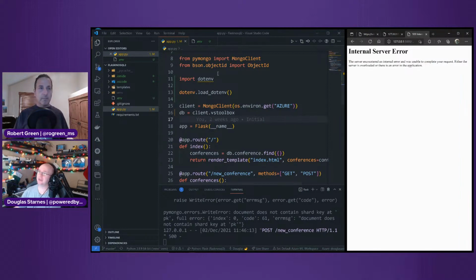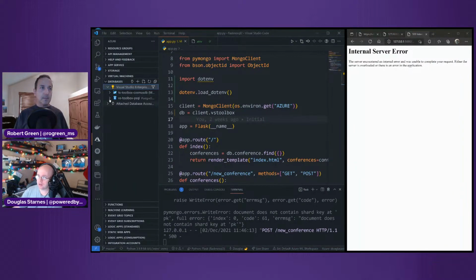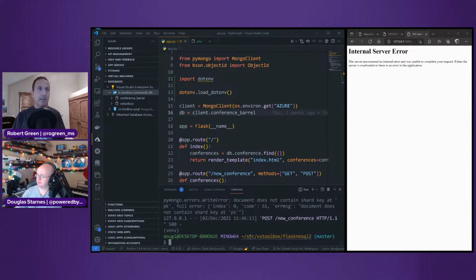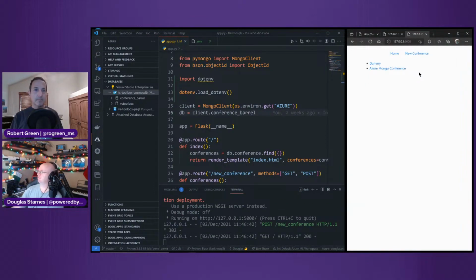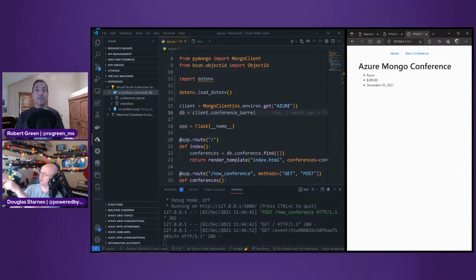What did I do wrong? Oh, hang on. I'm using the wrong one. I'm using Conference Barrel, I'm using this one. Hang on, just a second. Okay, let's try this again. There we go. No, that's not it. It should be on Conference Barrel. Oh no, that's right, because that's when I didn't clear it. That's from earlier. Okay, this is okay.